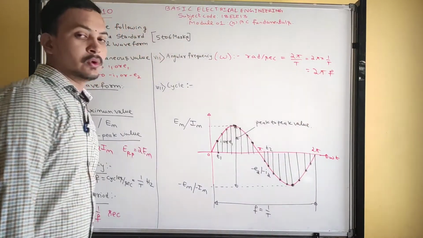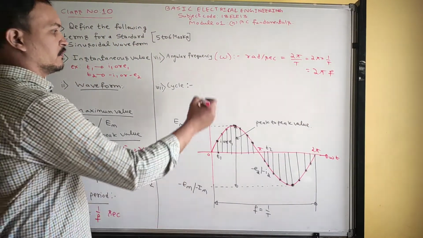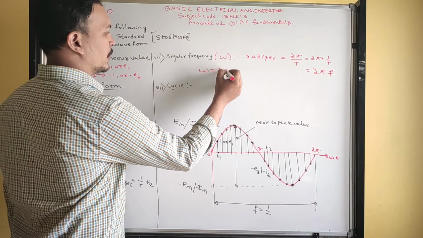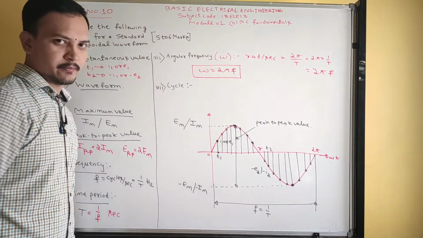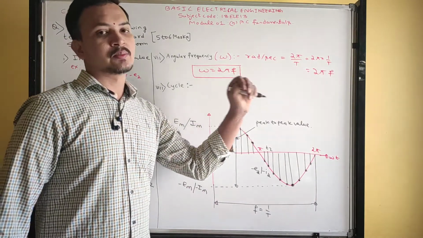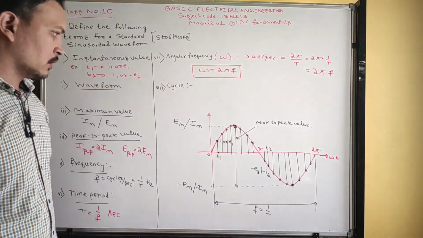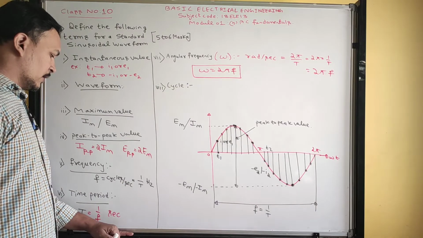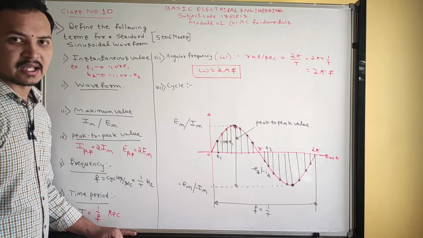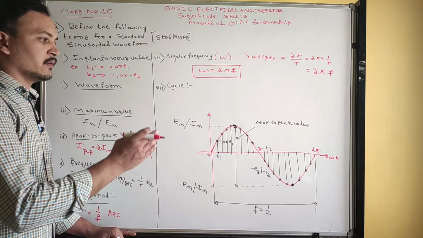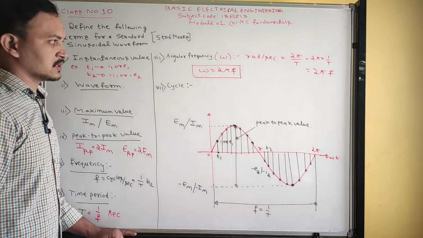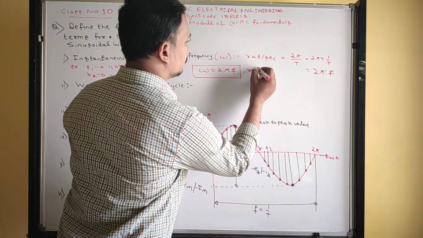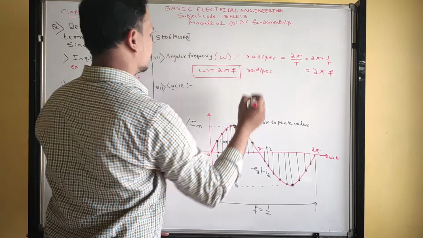F. So angular frequency is given by the formula omega equals 2 pi f. Unit is radians per second. So the number of radians completed per second is called angular frequency.